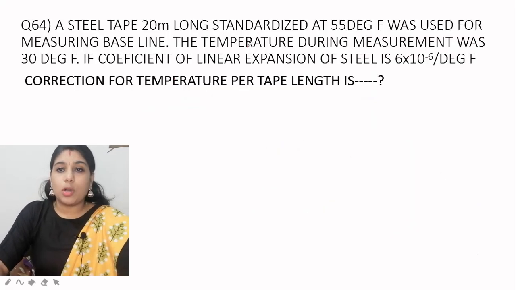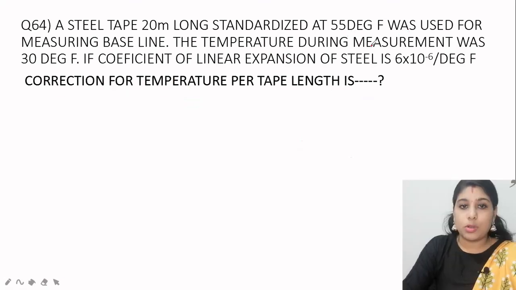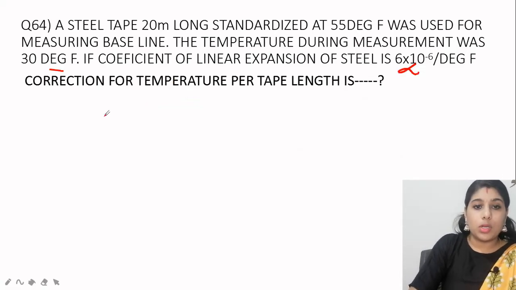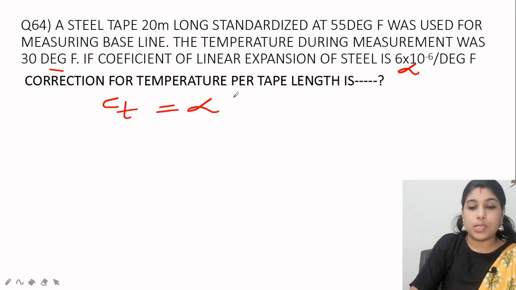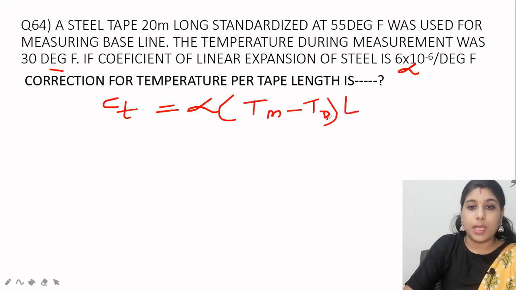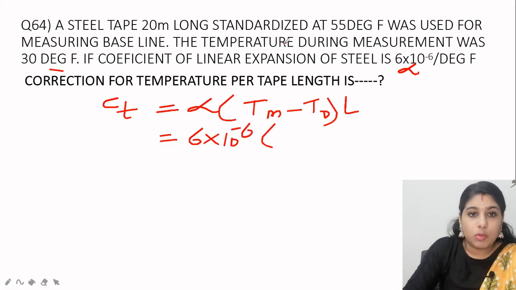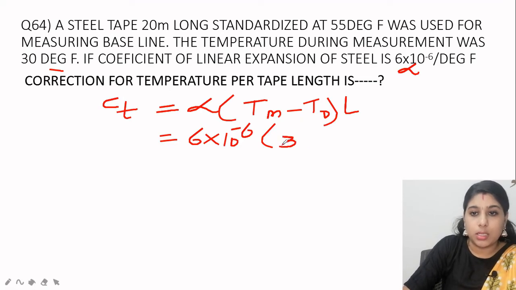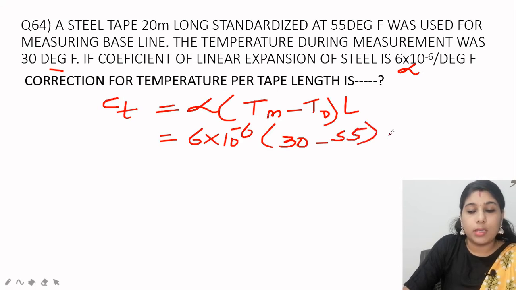A steel tape of 20 meter length, standardized at 55 degrees Fahrenheit, was used to measure. The temperature during the measurement was 30 degrees, and the coefficient of linear expansion alpha is also given. We know the equation for temperature correction: Ct equals alpha into mean temperature minus standardized temperature, multiplied by L. Alpha is given as 6 into 10 raised to minus 6, into 30 minus 55, into 20 meter.